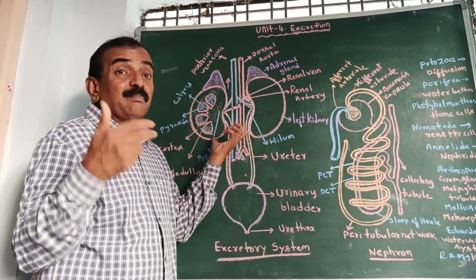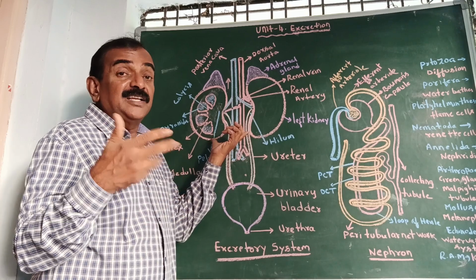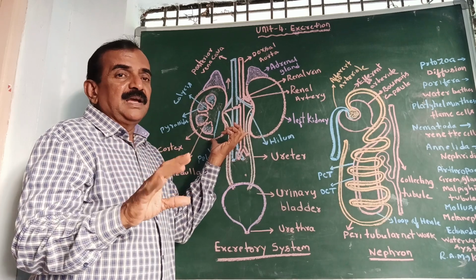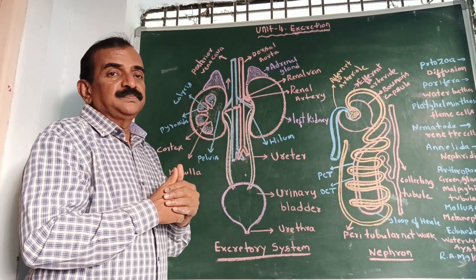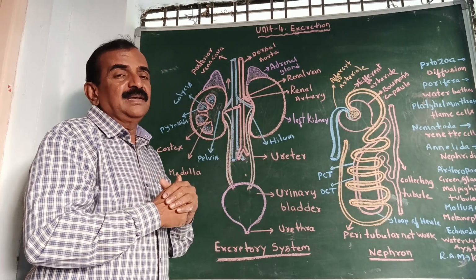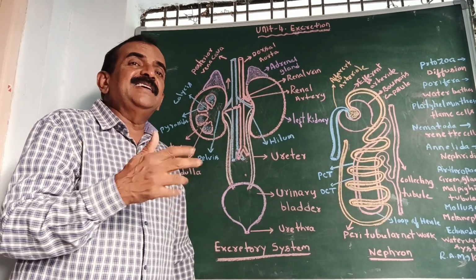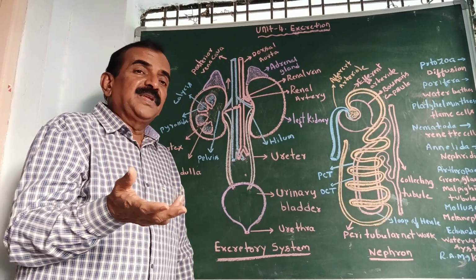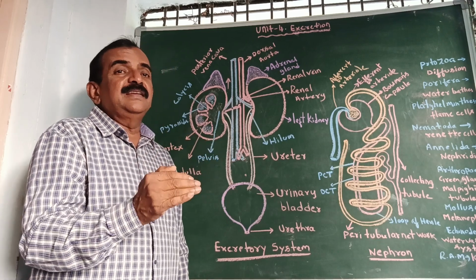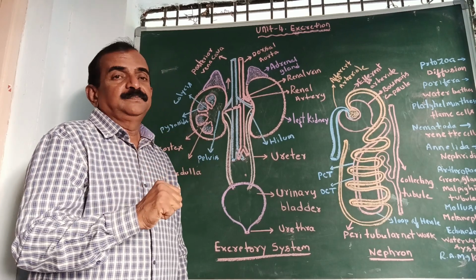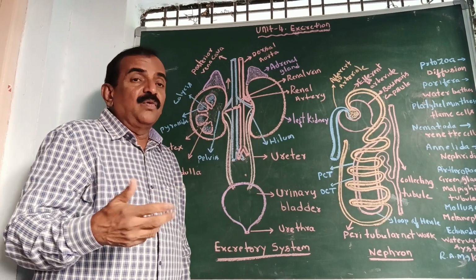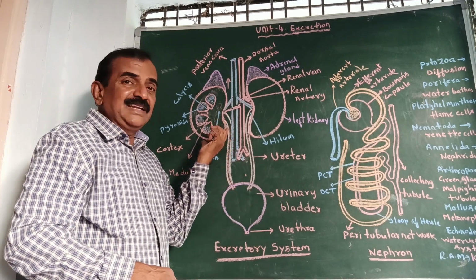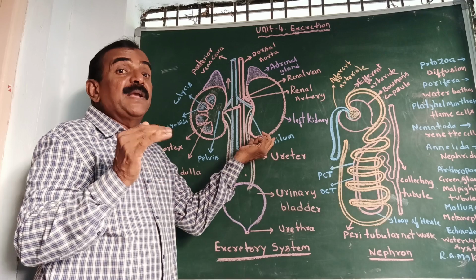They are reddish brown in color, present in the abdomen, attached to the dorsal body wall, on either side of the vertebral column, the backbone. The right kidney is slightly lower than the left kidney because of the presence of the liver.